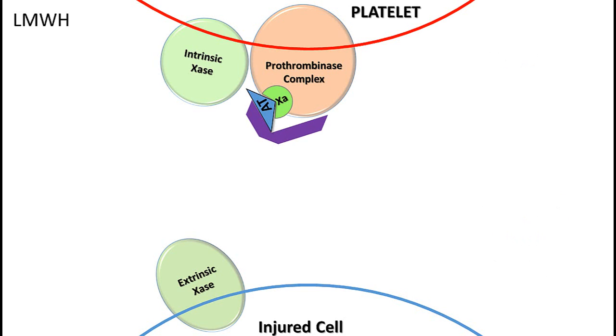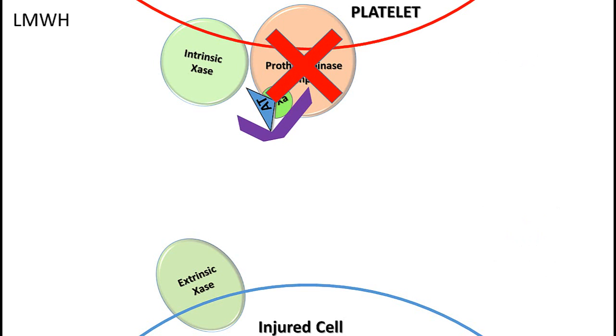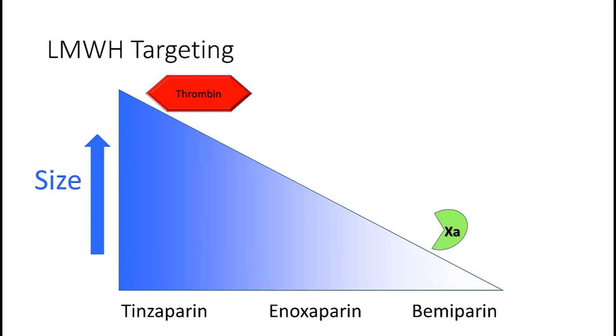It assists in joining antithrombin to Xa and locks it in place to catalyze its inhibition of the prothrombinase complex. Shutting down the prothrombinase complex shuts down the platelet amplification step of coagulation. As we said earlier, low molecular weight heparin targeting is all about size.